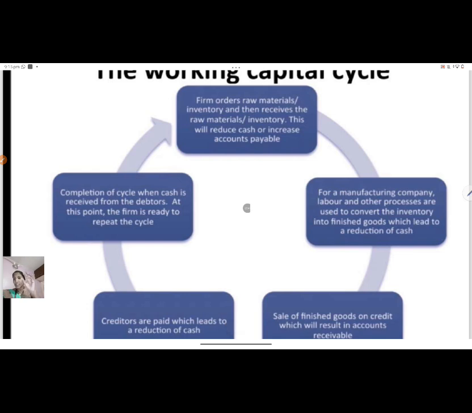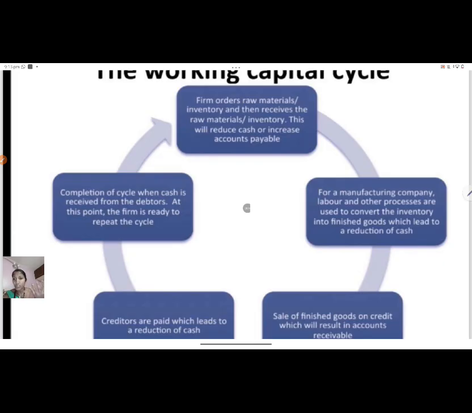That is, firstly, with the use of cash, we are purchasing the raw material. It starts with the purchase of raw material only. When we purchase raw material, definitely we need cash. So by the usage of cash, we first purchase the raw material. After that, with the use of raw material, we go into production, making the finished products. After the final product is done, the final product is ready for sales.